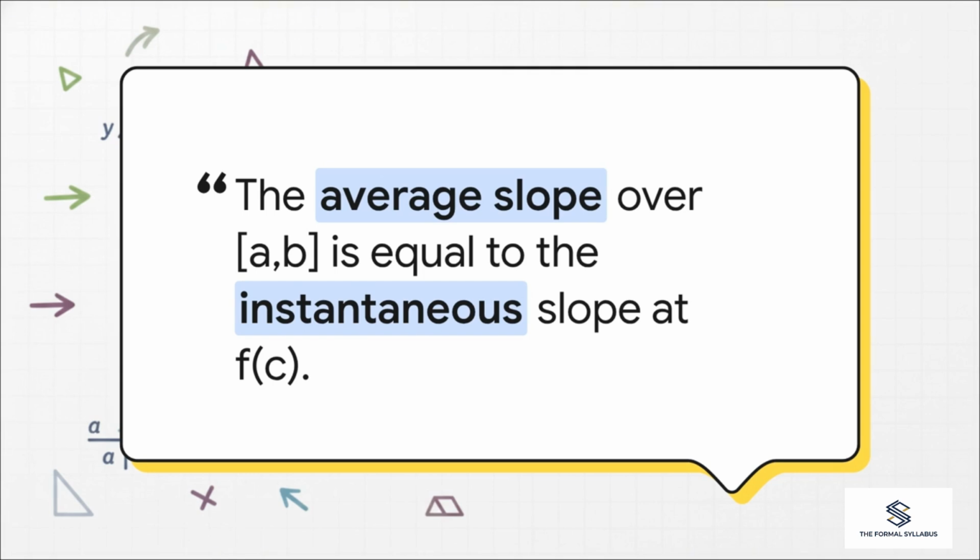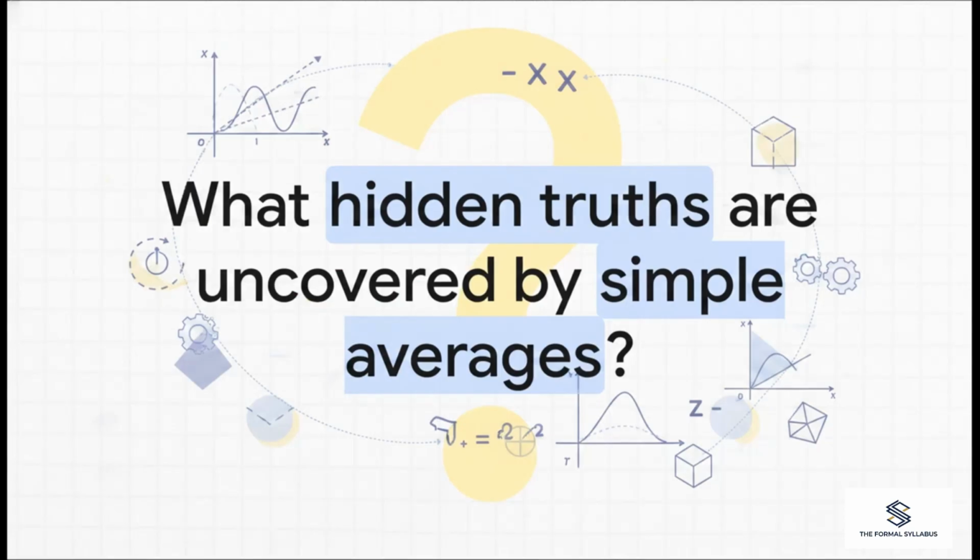It forces us to realize that the average of any smooth journey is forever linked to a specific hidden instant of truth. Which leaves us with a pretty fascinating thought to ponder. If calculating a simple average over time can mathematically prove the exact speed of a car in a hidden, unobserved instant, what other hidden truths of the universe are waiting to be uncovered by simple averages? Calculus isn't just about finding answers, it's about proving the very mechanics of reality itself.